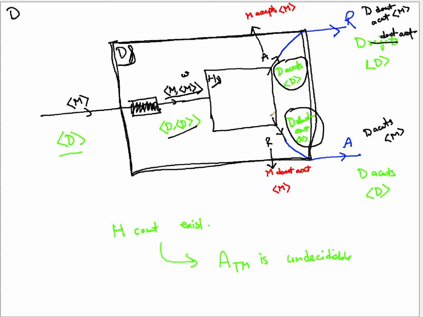And the same happens for the bottom one. When H says that D does not accept its own description, what does D do? Because of the rejecting decision of H, D accepts whatever H has done. Because H has rejected, D accepts. And acceptance of D means D accepts D. So here the decider is predicting that D actually does not accept D, while D is actually accepting D. Because this is how we have built D.